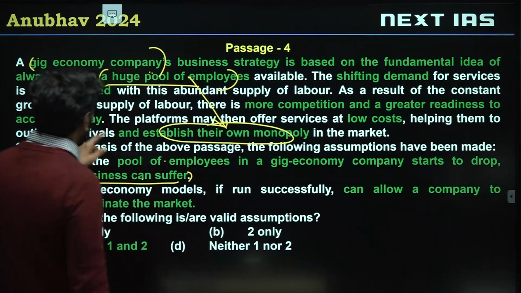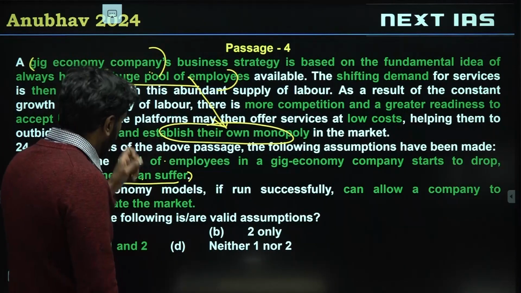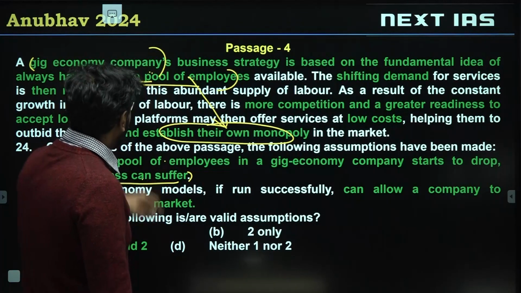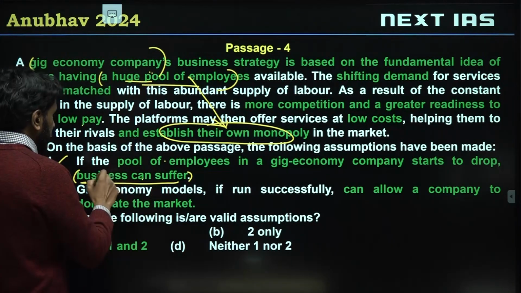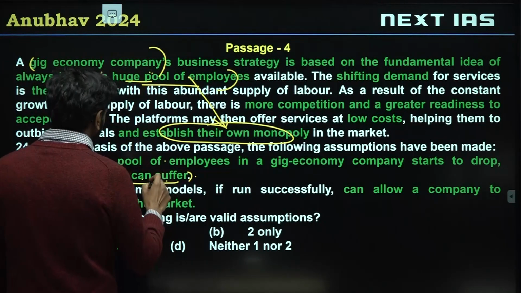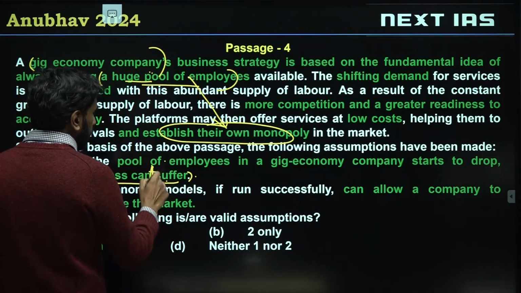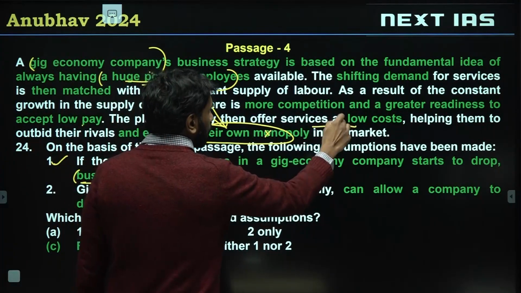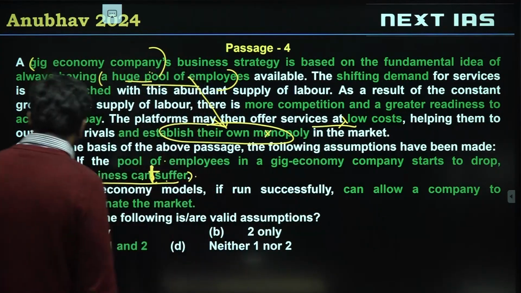Because that company can lower cost, lower pay, etc. So if this pool shrinks, then business can suffer is valid. If I say business won't suffer, then establishing their own monopoly, operating at low cost, all of this will be invalidated.